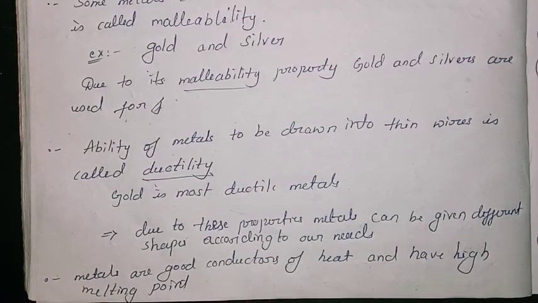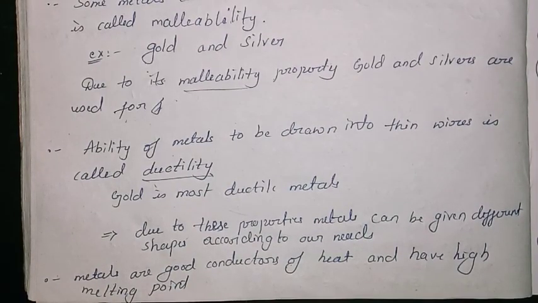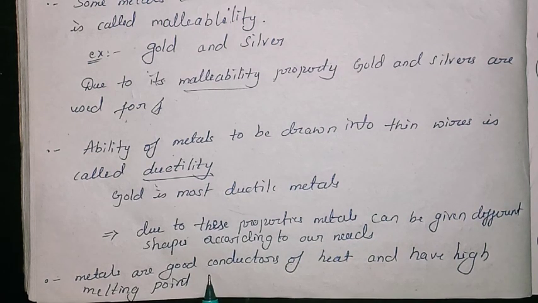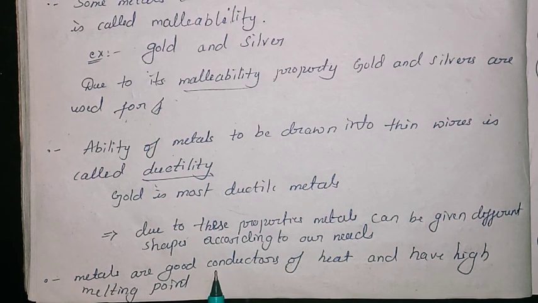And we know that metals are good conductors of heat and have a high melting point. You can observe this: take any iron rod and heat it, and take a candle also, okay? When you heat that rod and touch it to the candle, what happens?